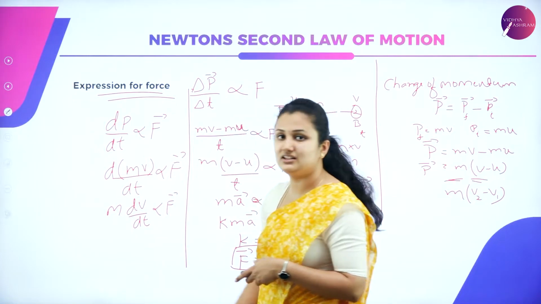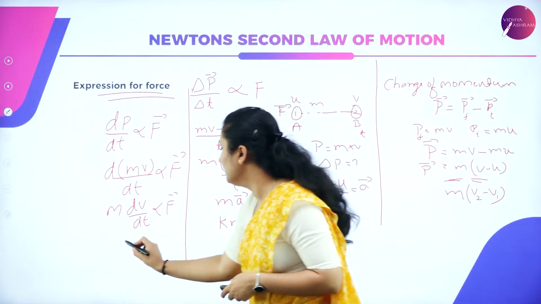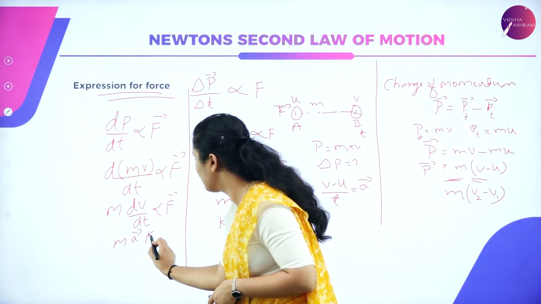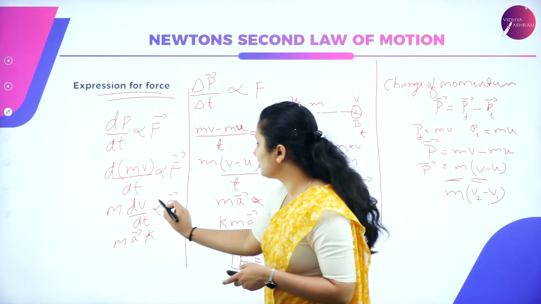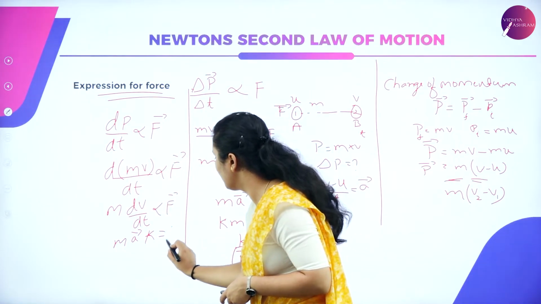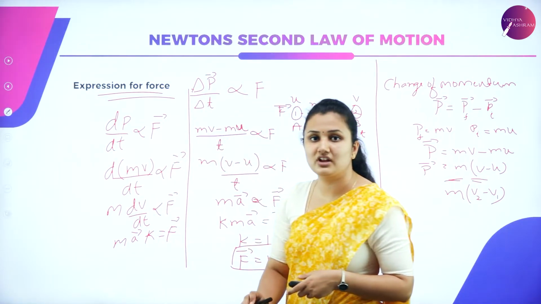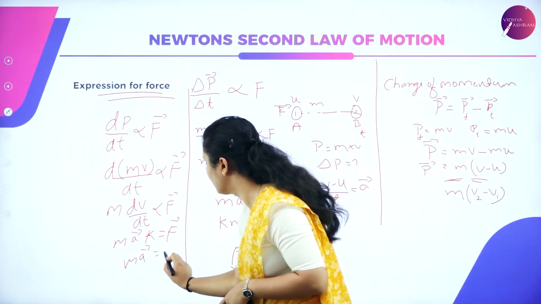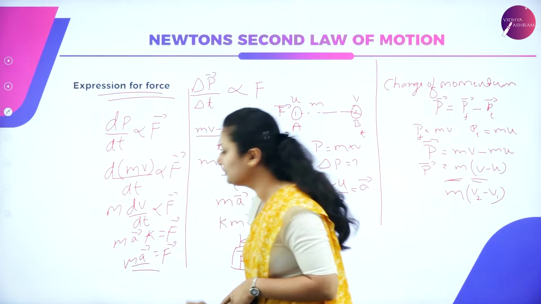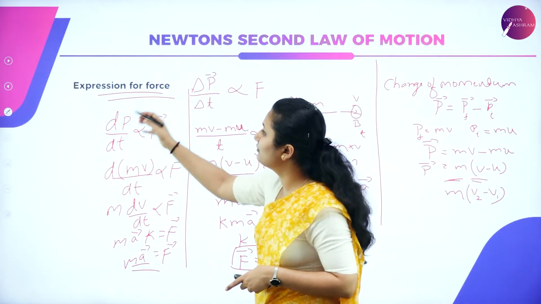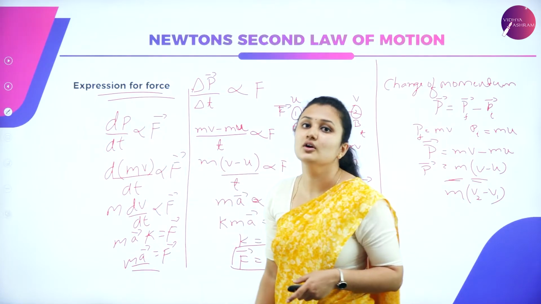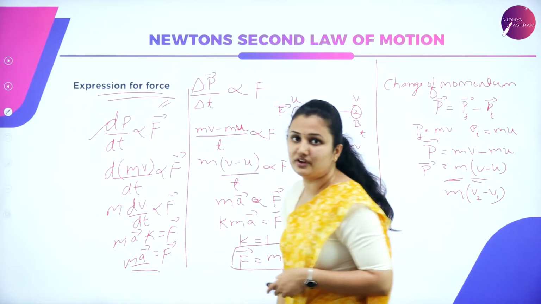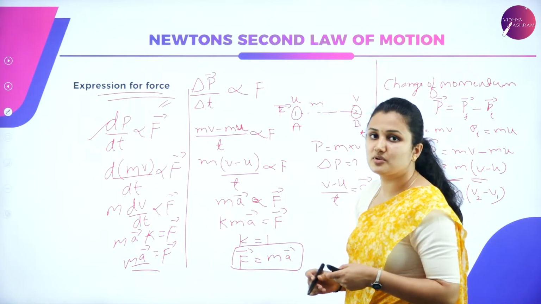What is dv by dt? It's nothing but change in velocity by time, so it will be acceleration, ma. I'll multiply a proportionality constant k to remove the proportional sign, that is equal to F. We know the proportionality constant value is 1. So I'll get ma is equal to F. This is the differential form of getting the expression for force. For class 11, you have to adopt the differential form to derive the expression for force.